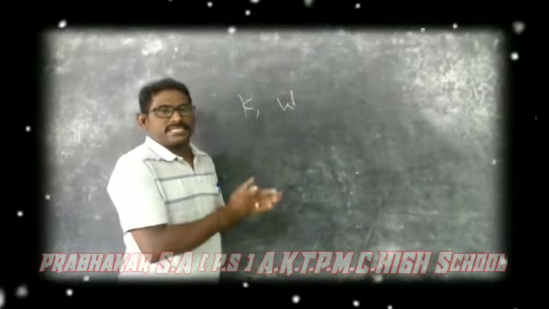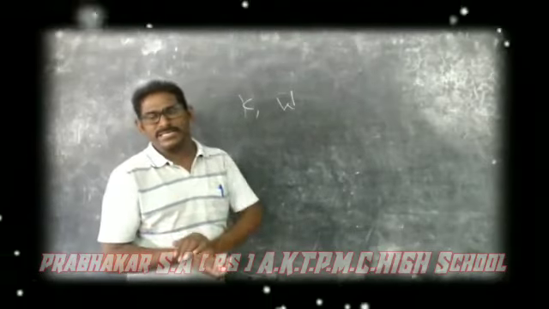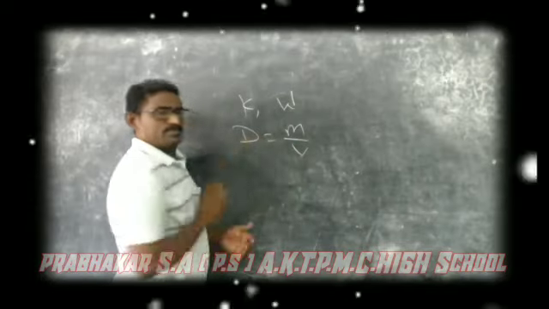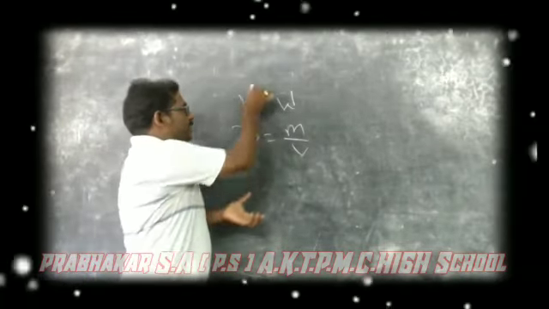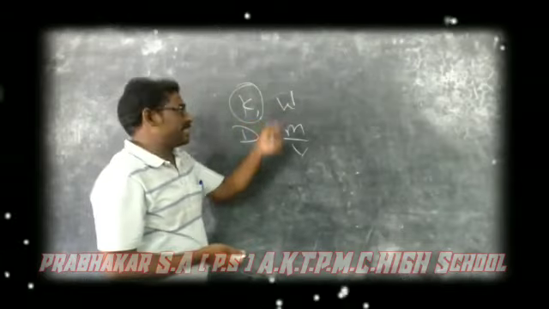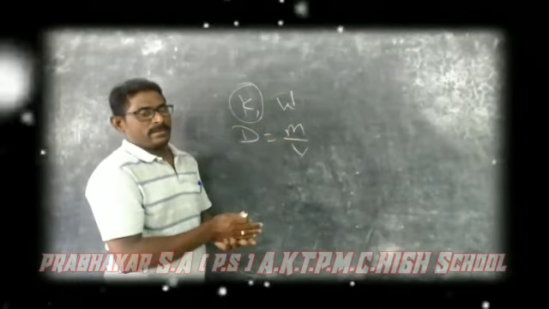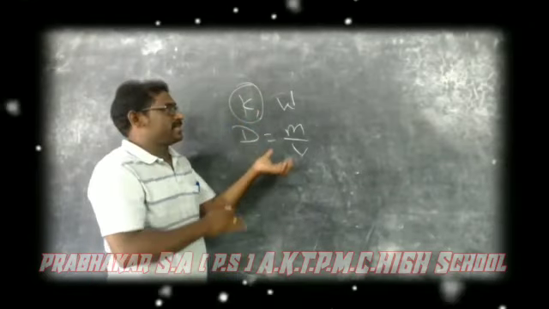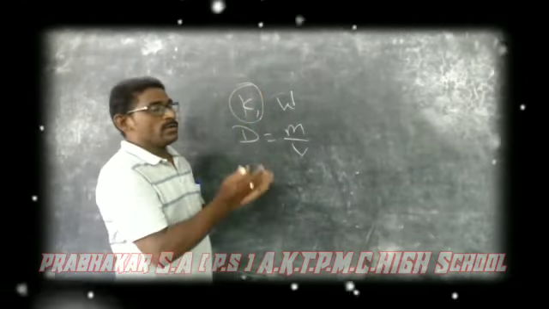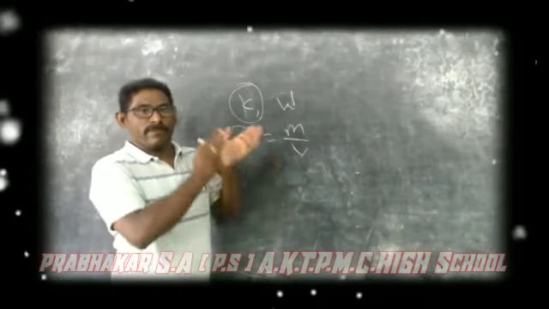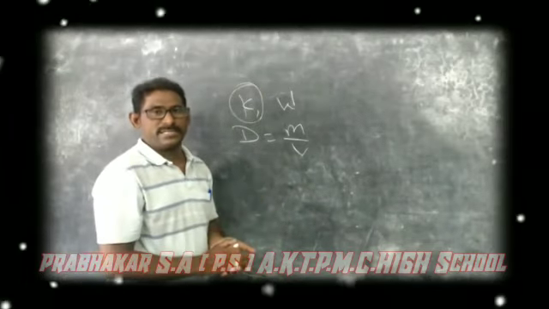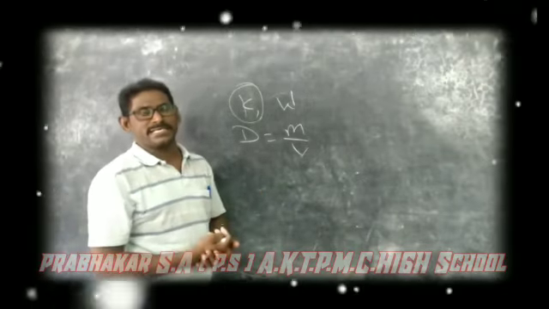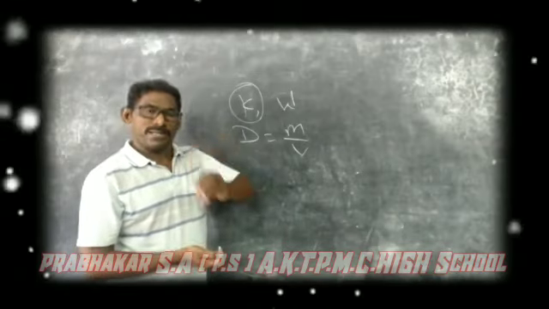Here this density is not equal to the mass density. Mass density means density is equal to mass by volume. According to this, kerosene is less dense than water, but according to the speed of light, kerosene is denser, that means optically denser, than water. So optical density and mass density will not be the same. That means a material with more mass density may not be an optically denser medium.